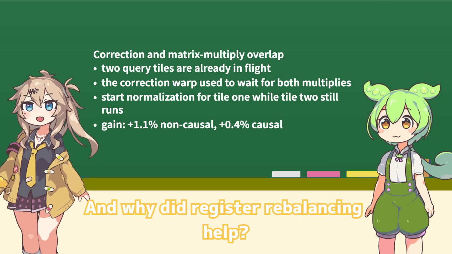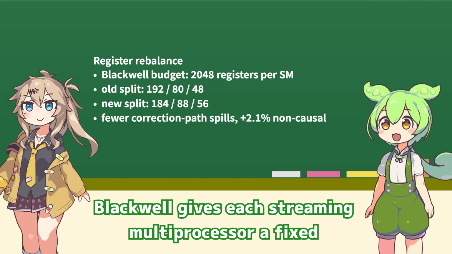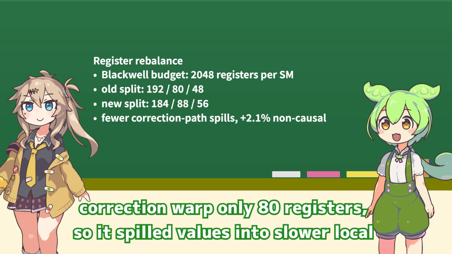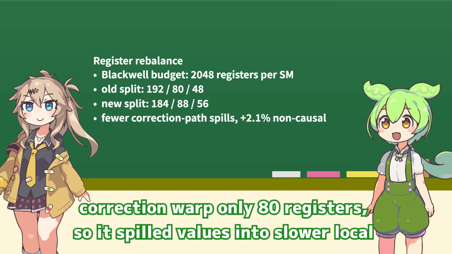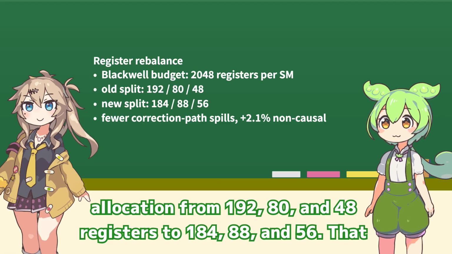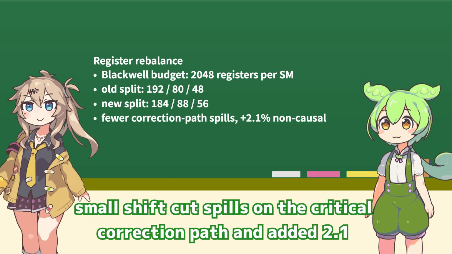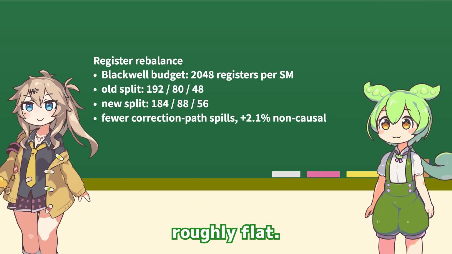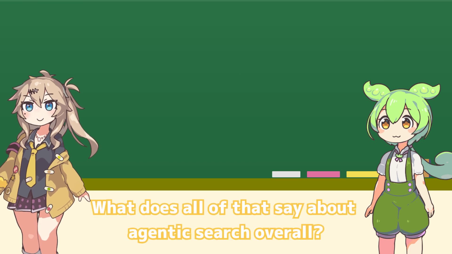And why did register rebalancing help? Blackwell gives each streaming multiprocessor a fixed 2048 register budget across warp groups. The inherited split gave the correction warp only 80 registers, so it spilled values into slower local memory while the softmax group still had headroom. AVO moved the allocation from 192, 80, and 48 registers to 184, 88, and 56. That small shift cut spills on the critical correction path and added 2.1% on non-causal attention, while causal attention stayed roughly flat. What does all of that say about agentic search overall?